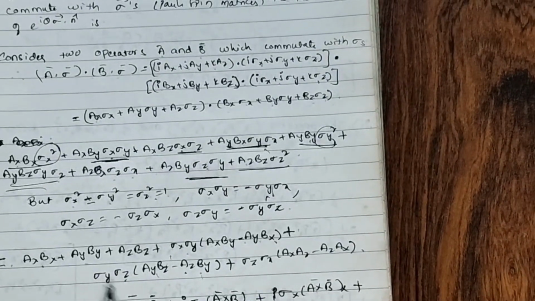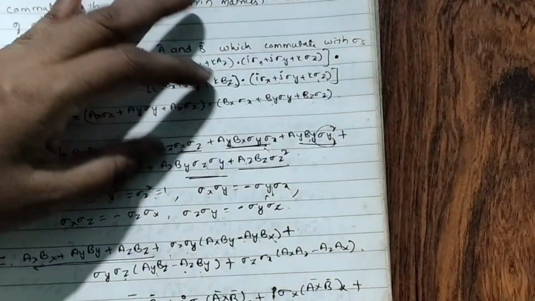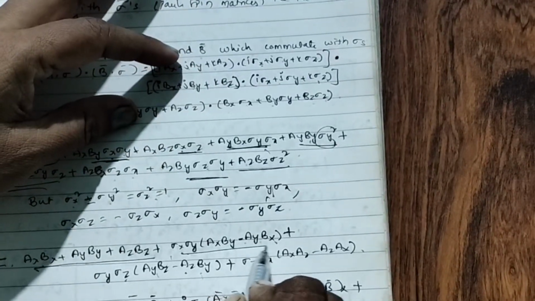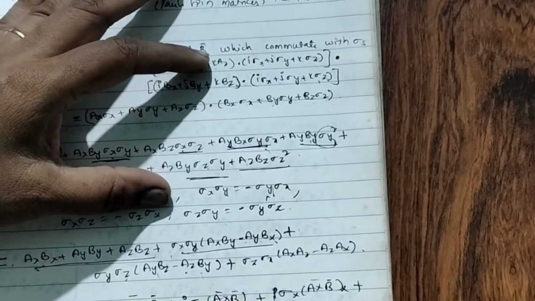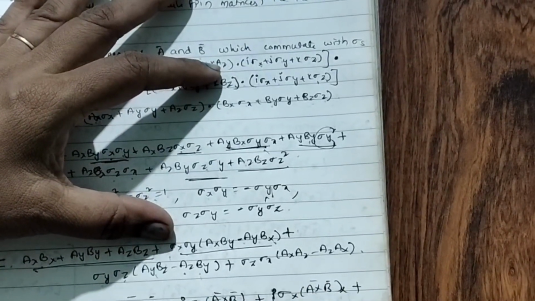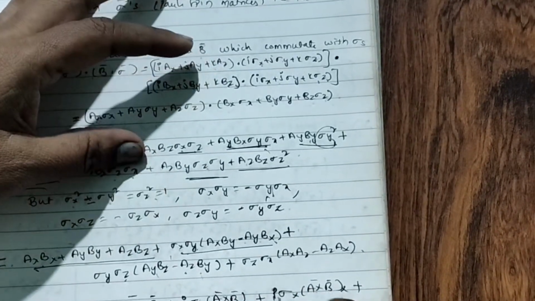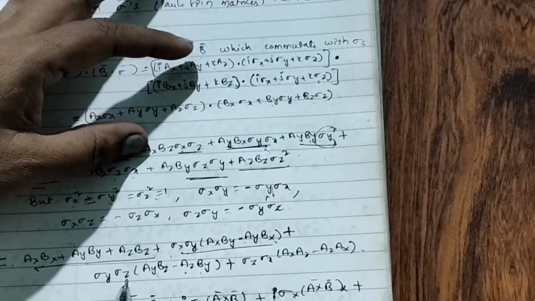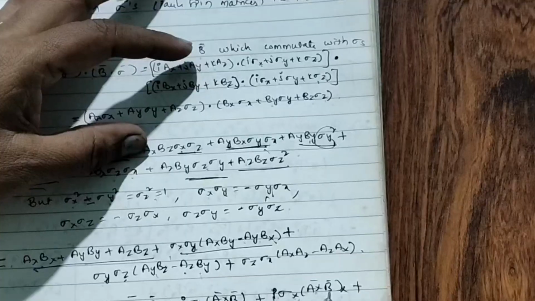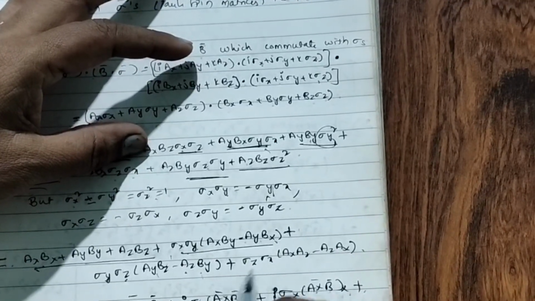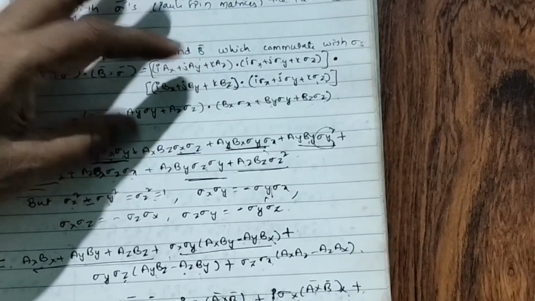Now see, all these terms can be written as A dot B plus, first, the XY plane, meaning the area is along Z: i sigma z into (A cross B) z, plus i sigma x for YZ, since the perpendicular one is x: sigma x (A cross B) x, plus here zx is there, no? i sigma y (A cross B) y we will write.